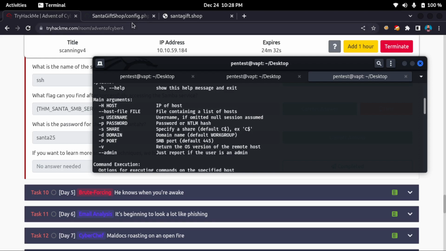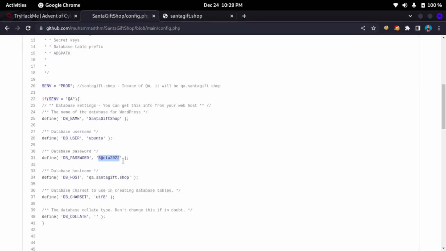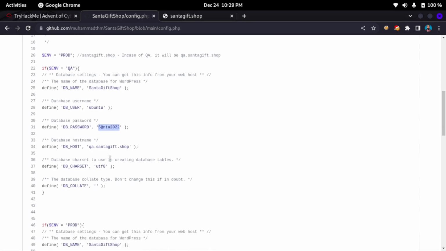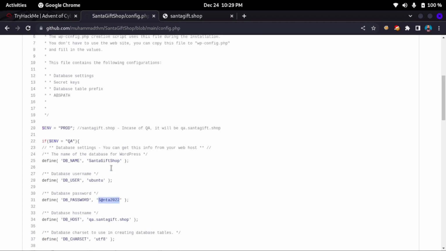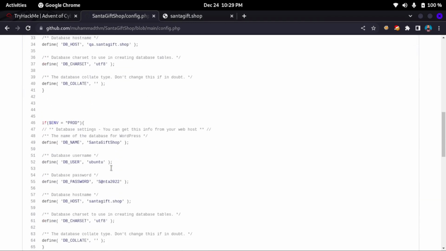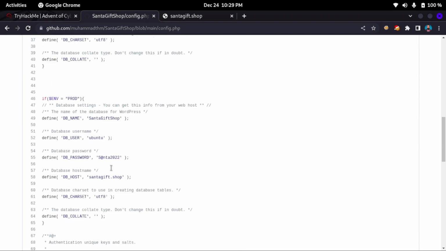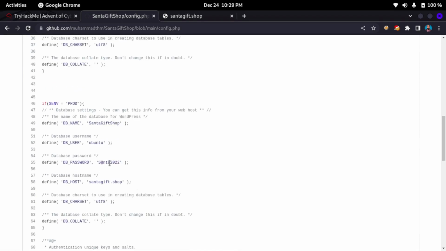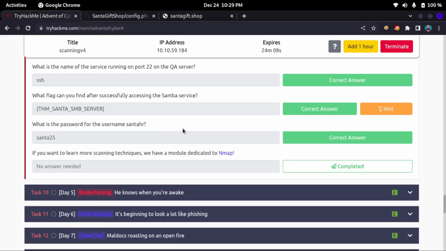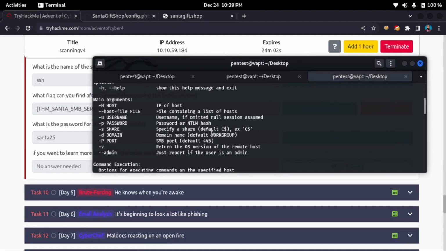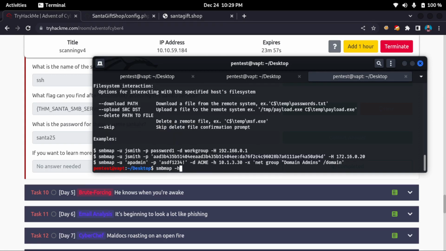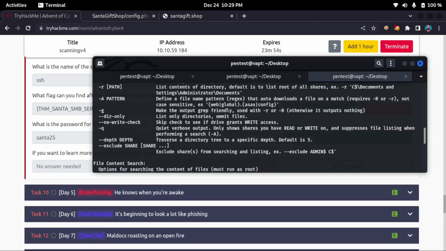But I don't know the username and password, but during open source intelligence I found the database username is Ubuntu and the password is also QA. No, not this one, but yeah, database prod is Ubuntu, and this is the password that I can try, but I'm not sure. So let's see. Now what I will do is -u and -p for username and password. So I'll do smbmap and then -H.